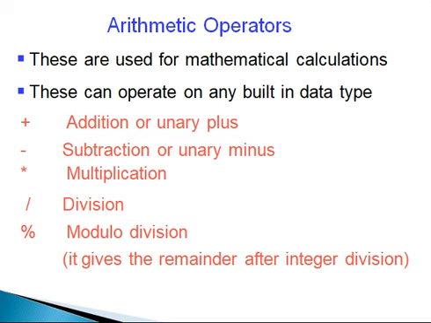So here the division forward slash returns the quotient. Modulo division, the percentage operator symbol, returns the remainder after integer division. Remember this, it is very important. The forward slash is used for division and returns the quotient.